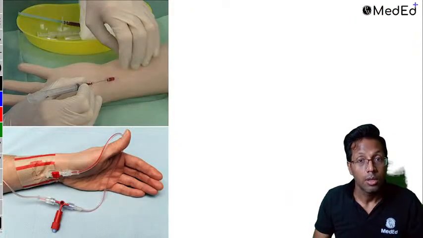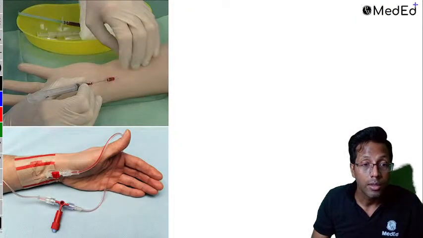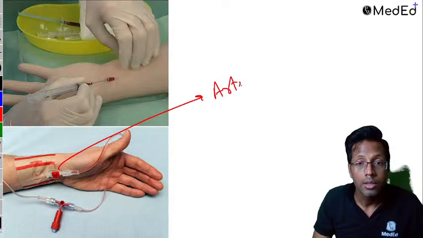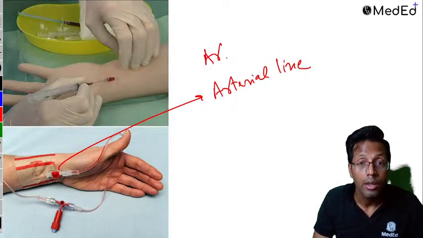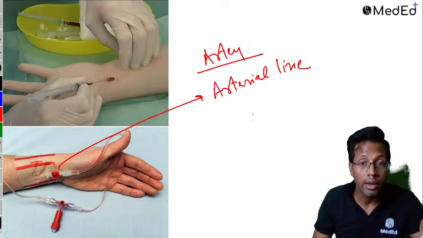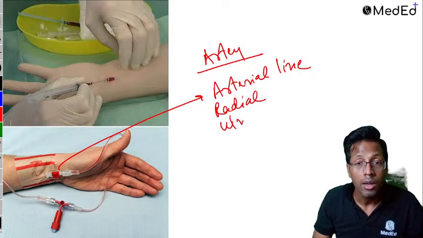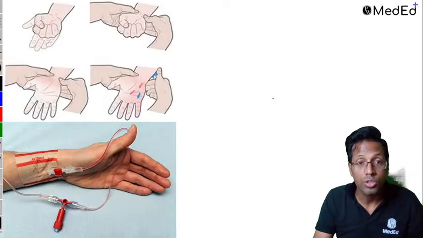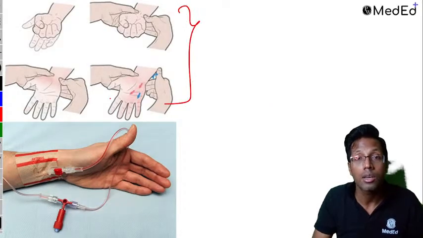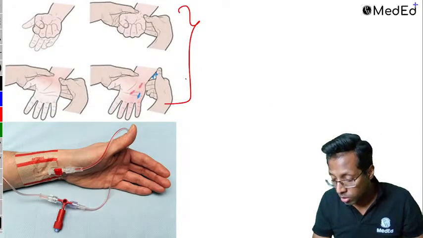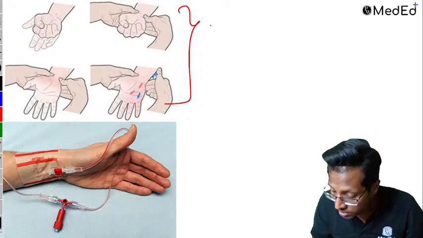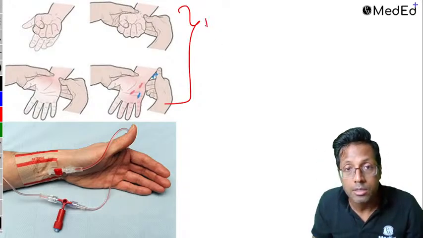Next, that was the central line. This is the arterial line. This is the difference between them. An arterial line is put inside the artery. Central line was put inside the vein, and the most common site to put an arterial line is the radial or the ulnar. And this question was again asked last year, INI-CET. What was this? This is what is called Allen's test.